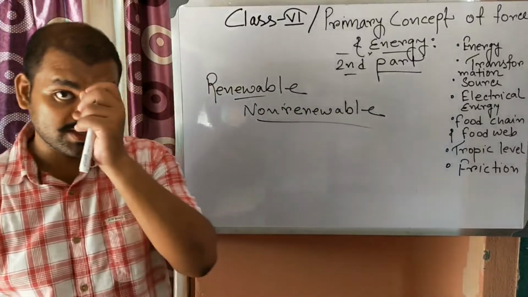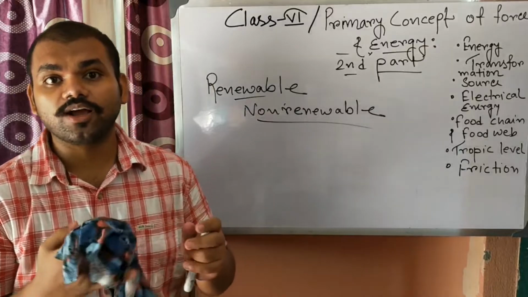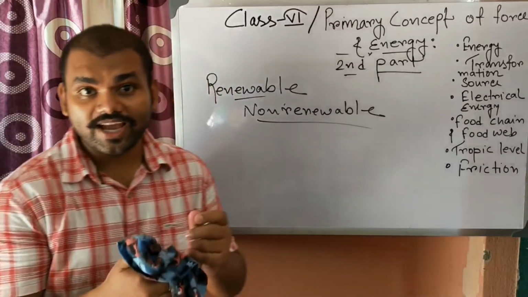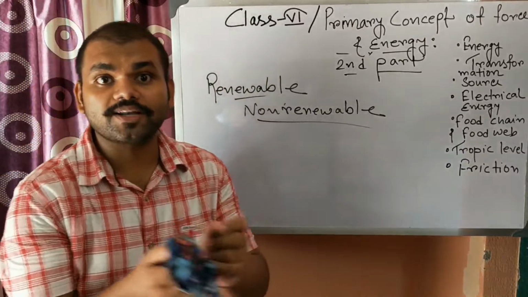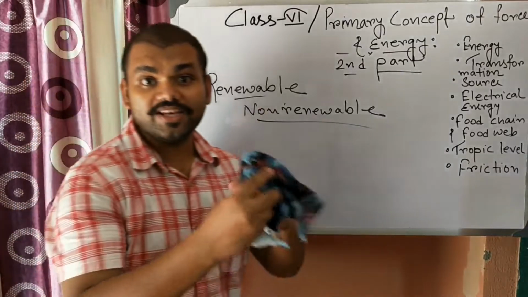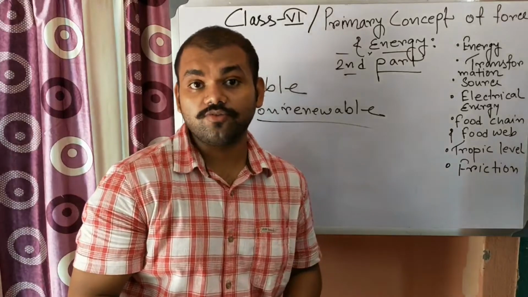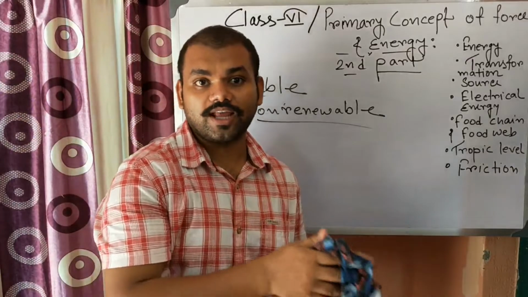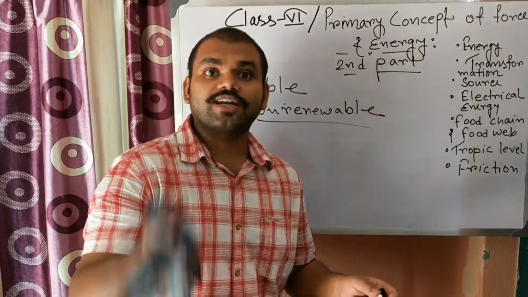The energy sources whose energy can be renewed, or it will last for a longer period of time, and we can get it easily or convert it easily through a particular process, are known as renewable sources of energy. They can be renewed in a shorter period of time, like energy of wind. Energy of wind can be renewed. We can use this energy several times, time after time.